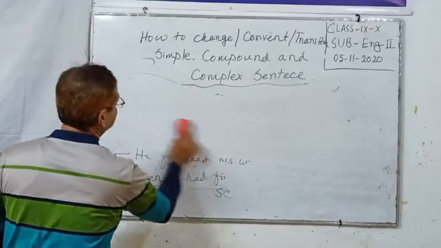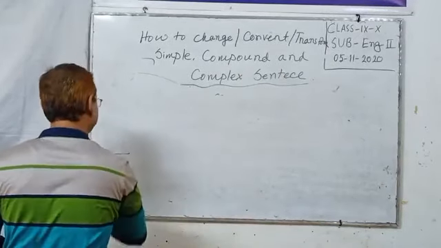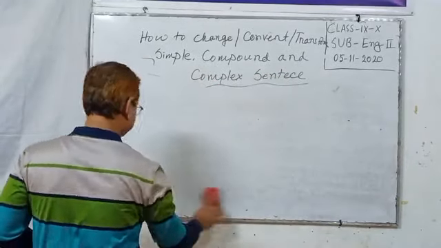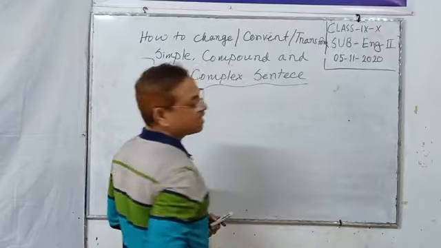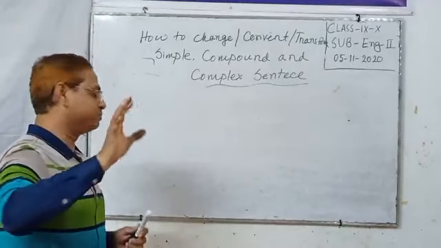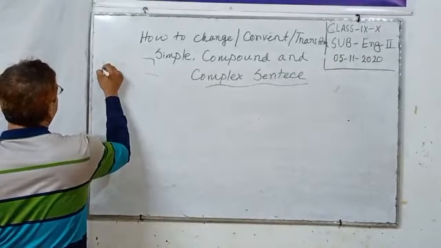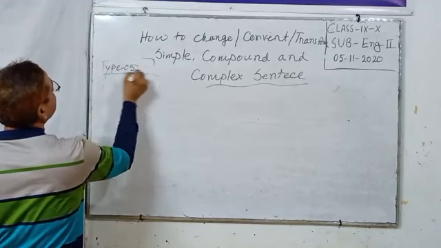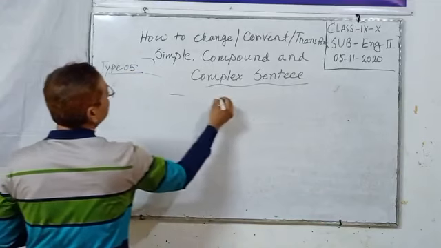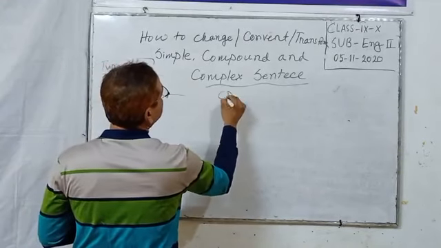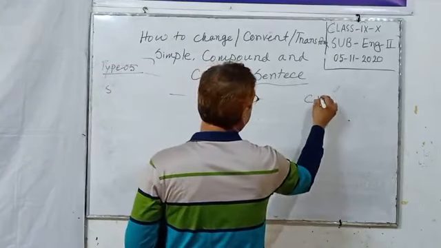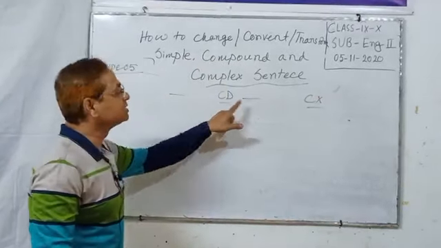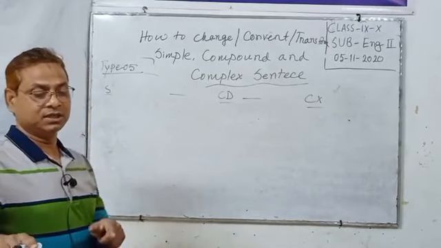We have 10 or more types, but in today's class we have only 5 types. Next, type 5: simple, compound, complex. CD for compound, CX for complex.